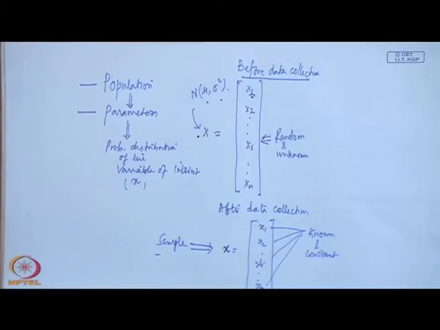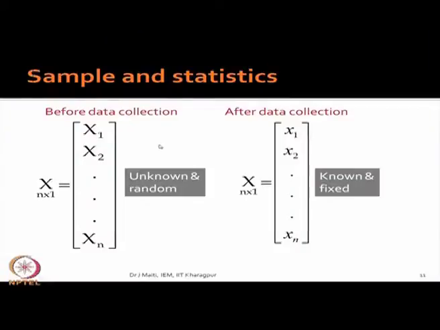sample of size n. You see this slide here, before data collection, you have planned to collect n data points, and these are unknown and random, and when you collect data, after collection they are already known fixed values. That is a big difference.